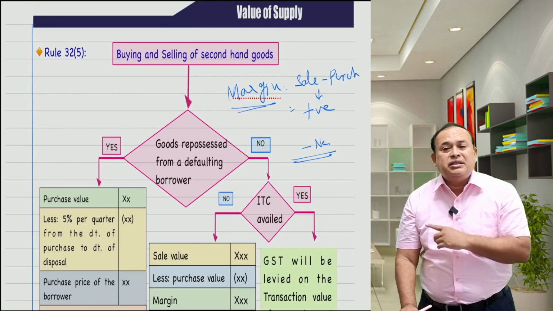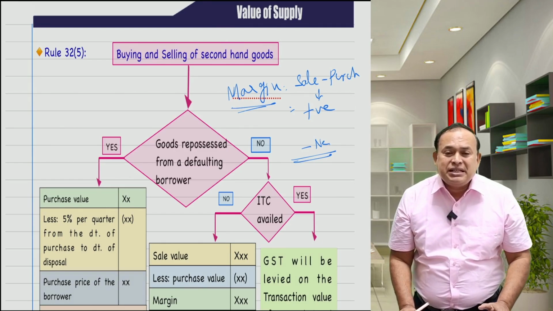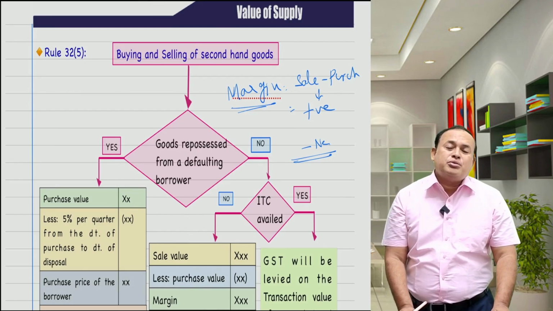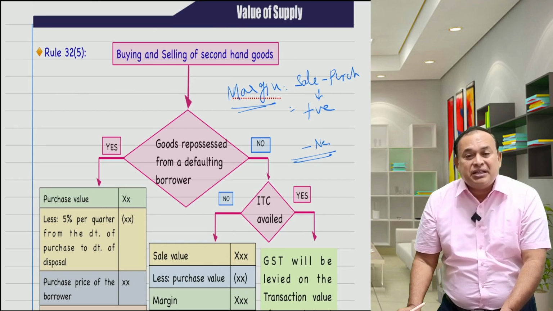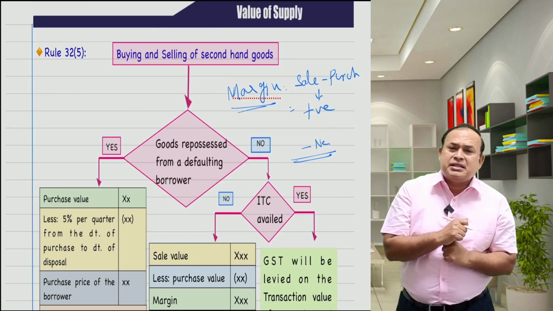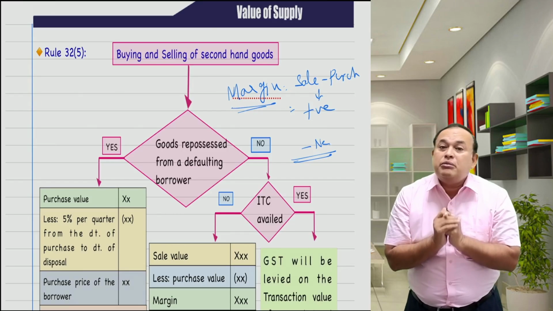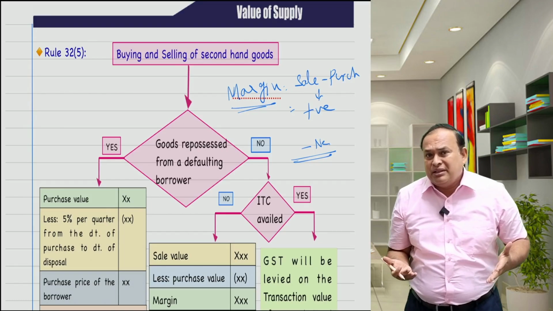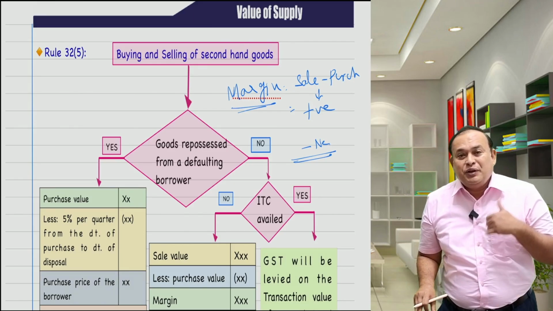Then the margin method is quite suitable for you, where sales minus your purchases, the balance amount if a positive figure, on which you pay the GST; if a negative figure, ignore the GST, not required to charge GST for the transaction. But you should not avail the input tax credit. That is prima facie one of the conditions. Sir, I want to claim input tax credit. I am dealing with buying and selling of second-hand goods, but I want to claim input tax credit. Then forget about the margin method. It is not a compulsion on you. This margin method is up to you to decide. It is left to you for tax planning.